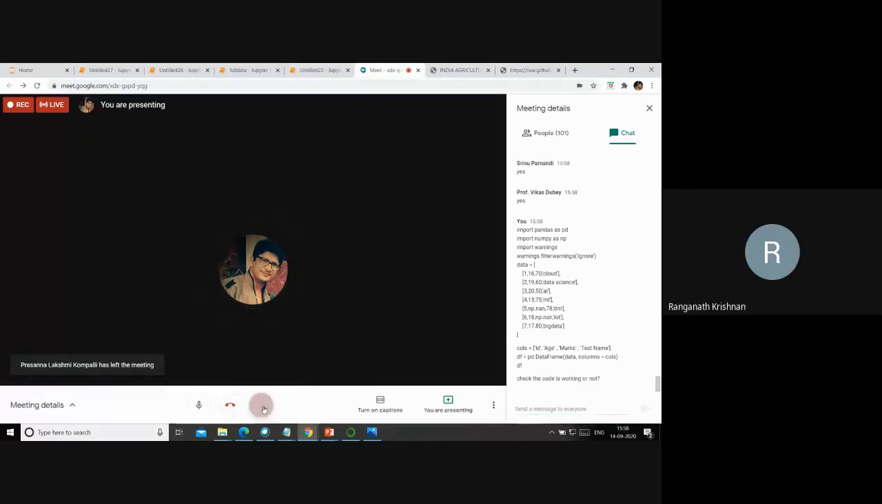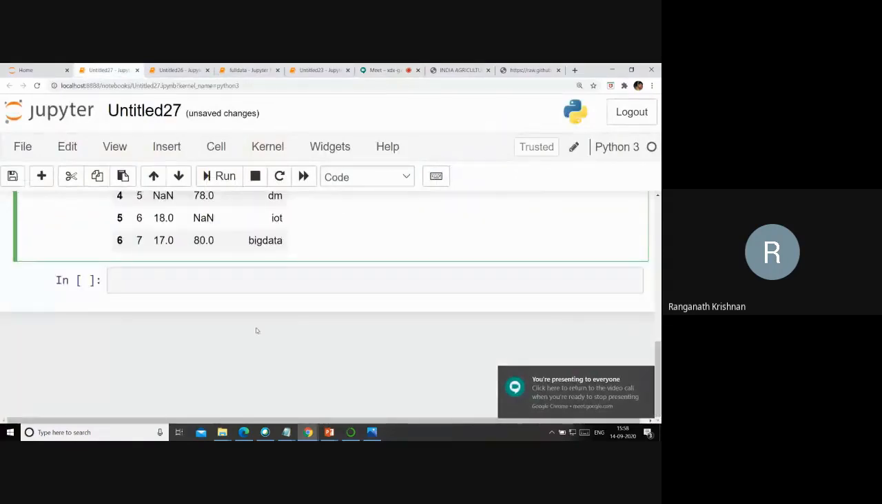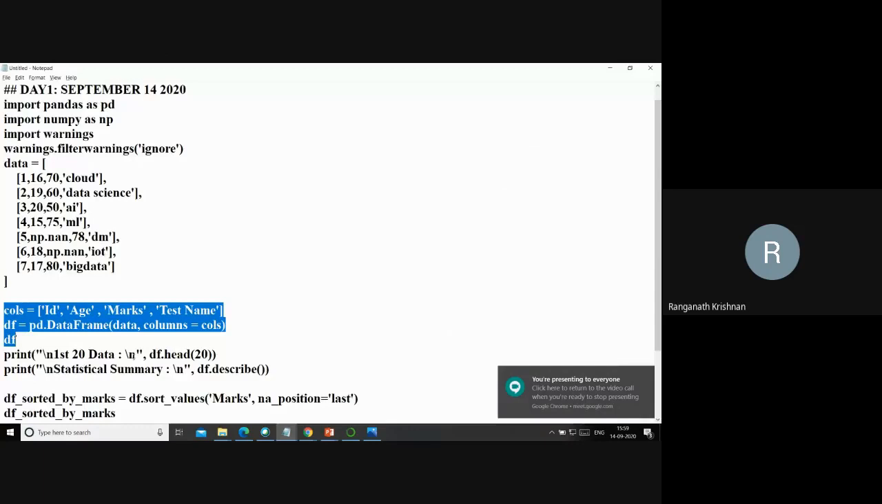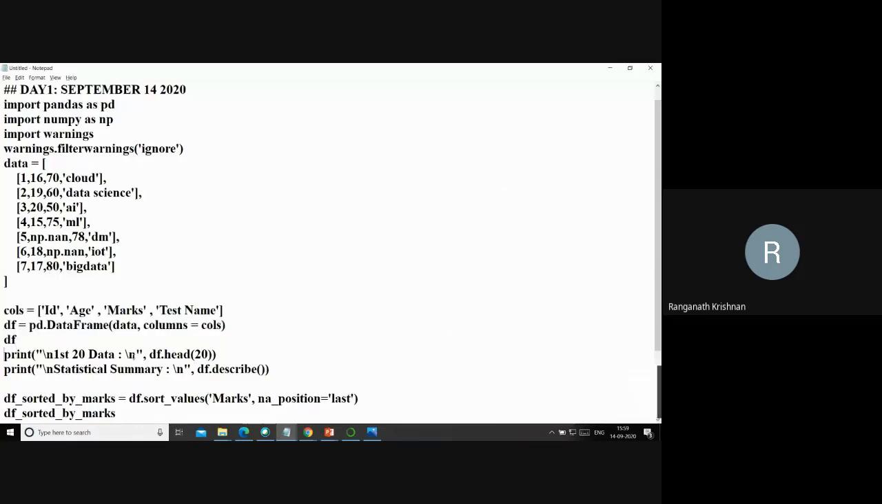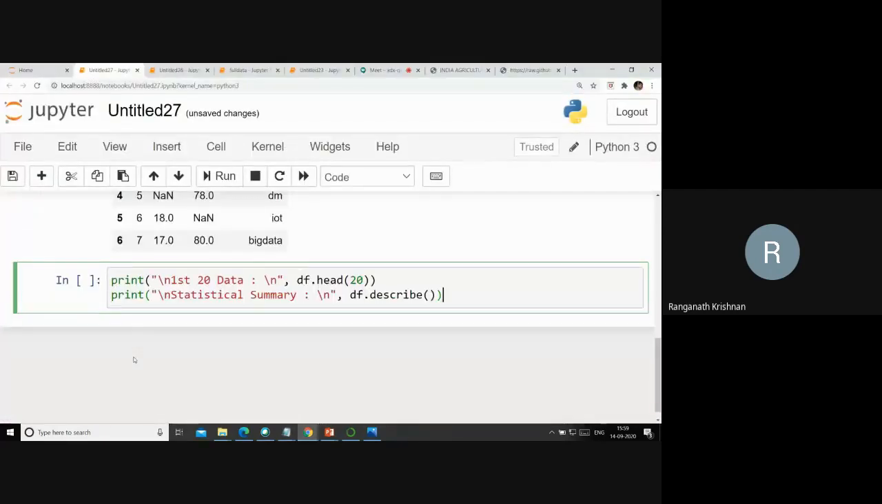In general, in machine learning, ladies and gentlemen, the columns are referred to as features. Please make a note of it. The columns are referred to as features and the rows are referred to as observations. That's how people talk in the machine learning industry.